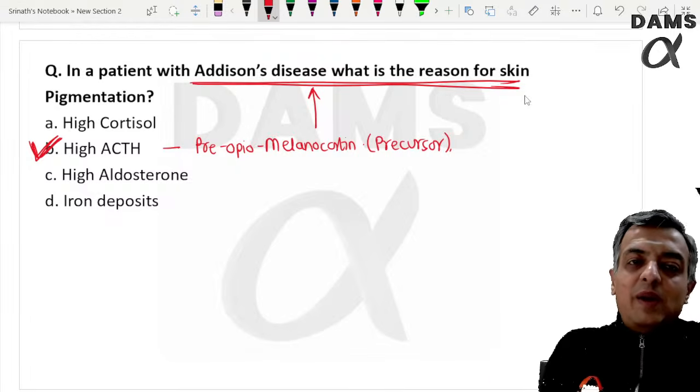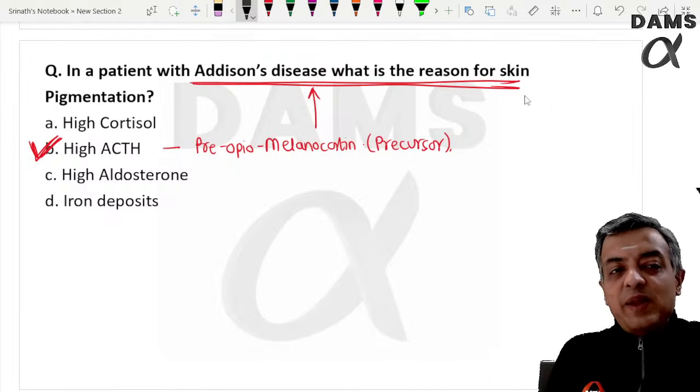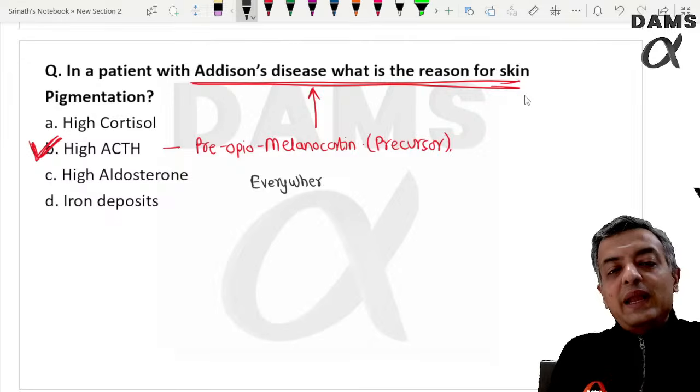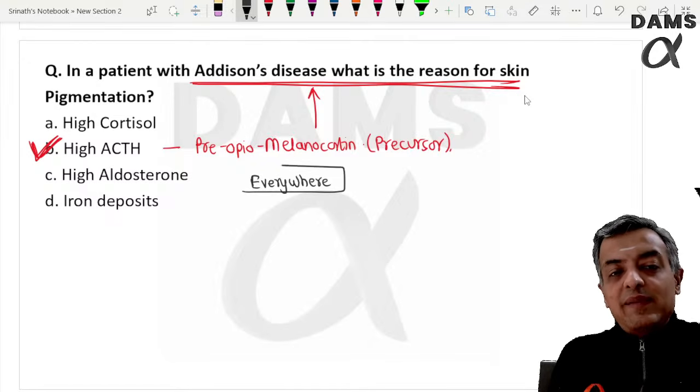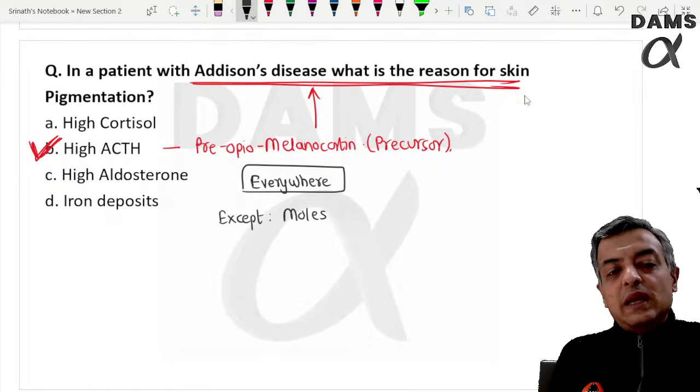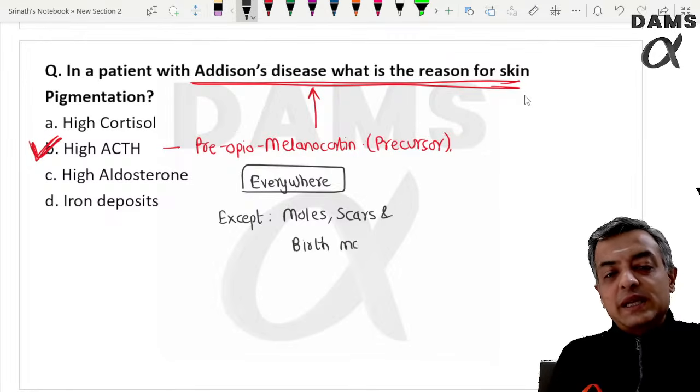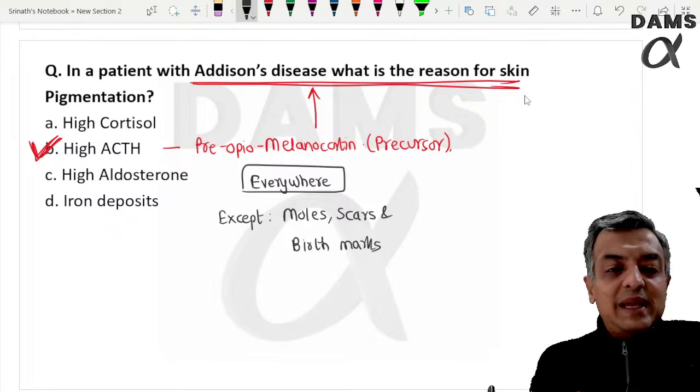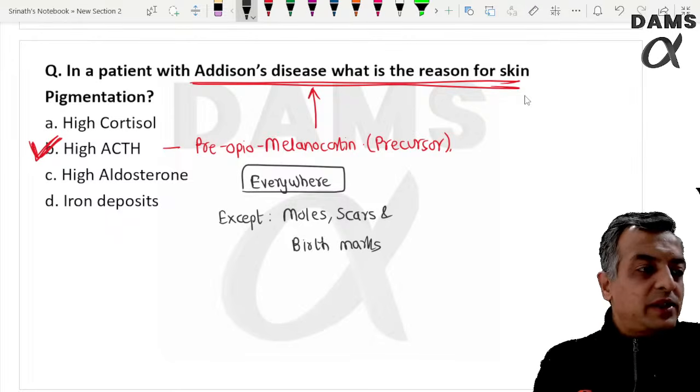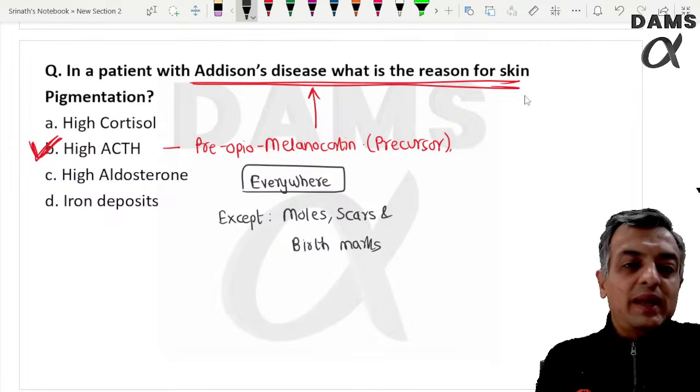One very commonly asked question is where the skin pigmentation can occur. It can occur everywhere in the body, except over the moles, the scars and the birthmarks. Except for those, hyperpigmentation can be seen everywhere.